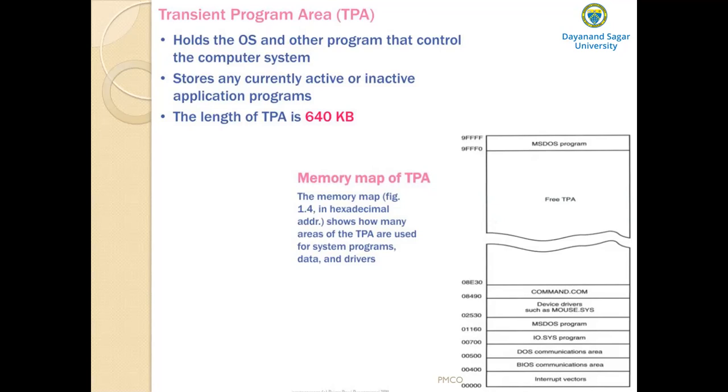Say, if I want to know the date on the system, we open command.com and it will open a command window, and there we just type the command date. Then it will give today's date as the result. And above that, we have the free transient program area. This free TPA area holds DOS application programs as they are executed. So that is about the transient program area.